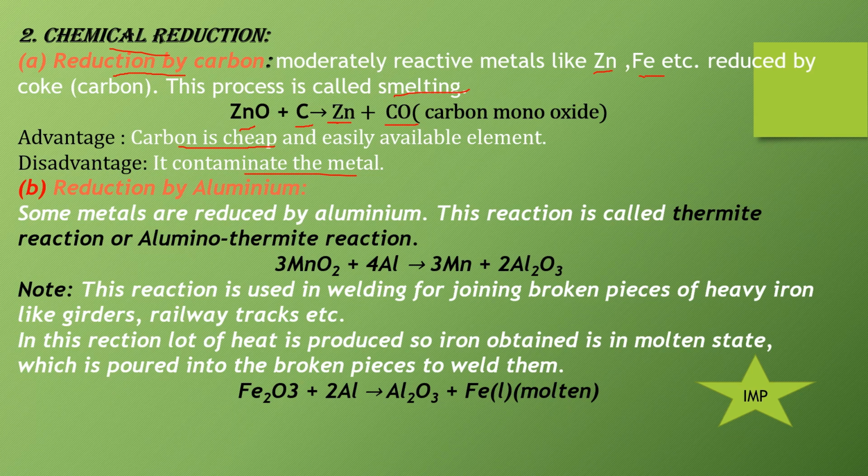Now the second method for chemical reduction is reduction by aluminium. This is a very important topic. Some metals are reduced by aluminium and the reaction is called the thermite reaction.